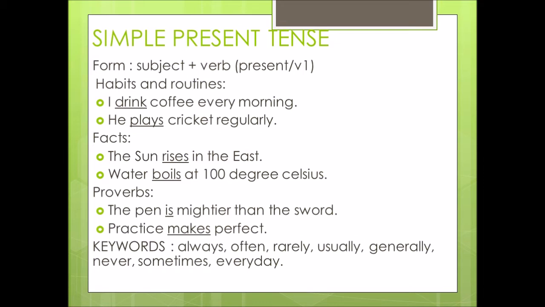In the first case, your subject is I, so your verb form should be just V1, that is drink. And in your second case, your subject is he. As I said earlier, for he, she, it, you should use subject plus V1 plus s form. So you are using V1 plus s form, that is play plus s gives plays here.